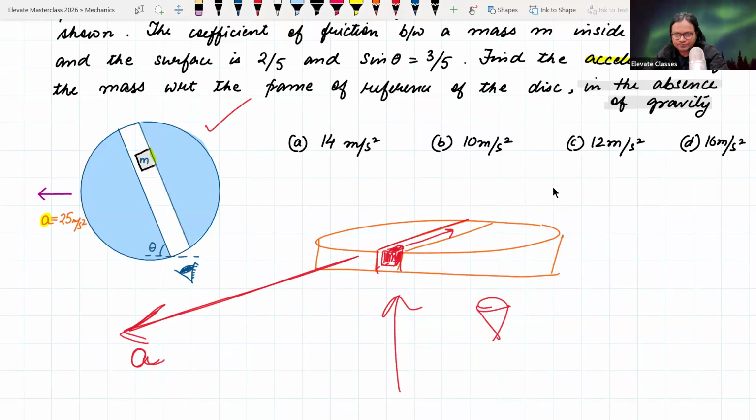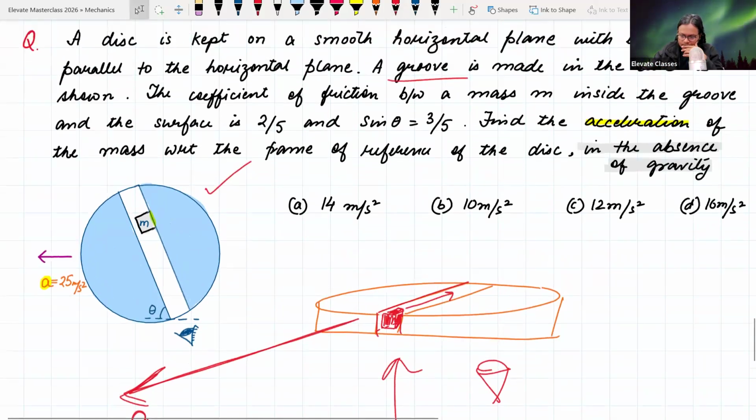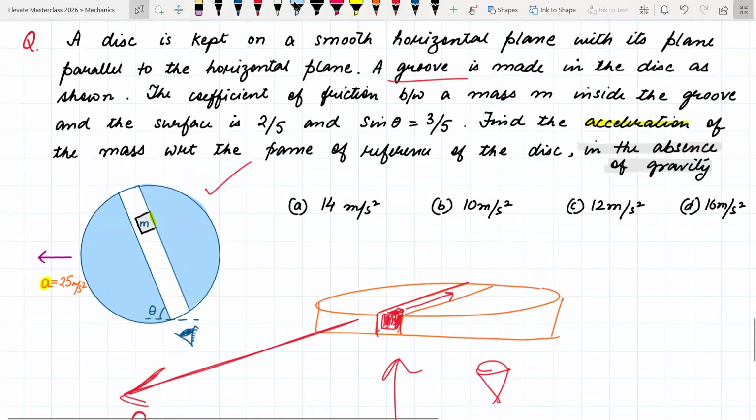It's kind of obvious, but what is the acceleration of the mass in the disk? विजुअलाइज करो थोड़ा सा. डिस्क है, डिस्क के अंदर छोटा सा एक टनल है, a sort of a valley type region है जहां पे mass can slide back and forth. If the disk is on a table and accelerating, then the small mass will also accelerate inside the disk. What is the acceleration of the mass inside the disk?